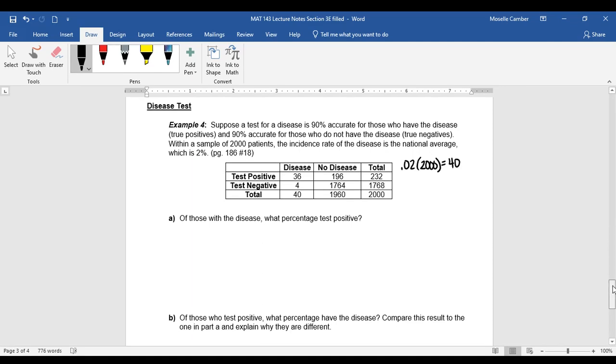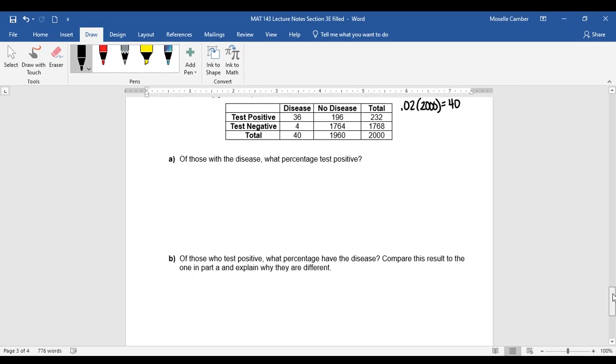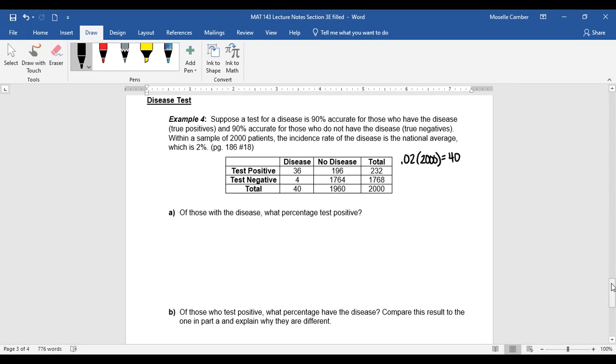Okay, so of those with the disease, what percentage test positive? Now this one's a little bit easier to see that it is a part of the whole because it does say "of." So again, of those with the disease, that means that is your whole, and the percentage test positive, so test positive is going to be your part. Now remember, the part includes both the category that says whole and what it says here. So for the part, it's going to be the number that have the disease and test positive.